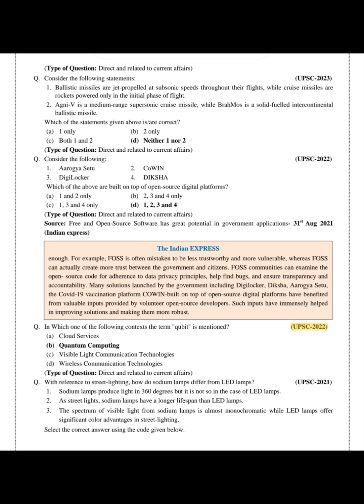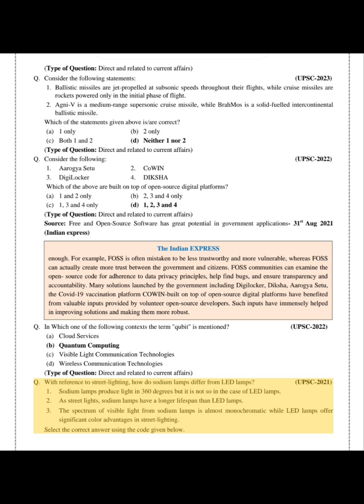UPSC 2022. Q. With reference to street lighting, how do sodium lamps differ from LED lamps? UPSC 2021. 1. Sodium lamps produce light in 360 degrees, but it is not so in the case of LED lamps. 2. As street lights, sodium lamps have a longer lifespan than LED lamps. 3.